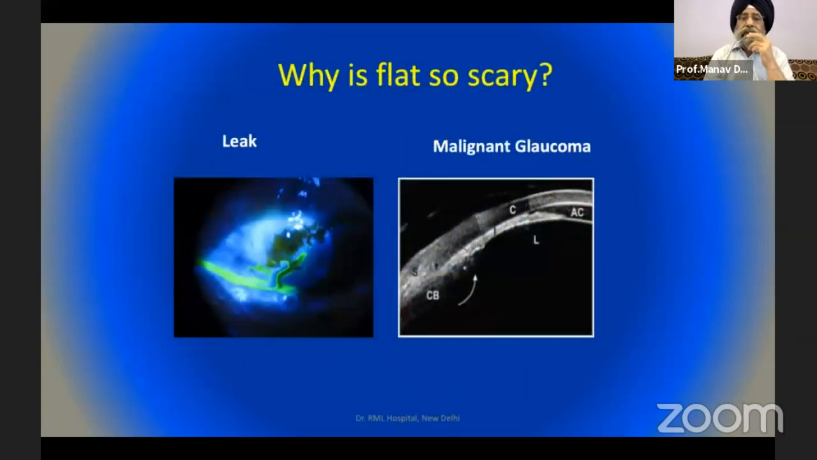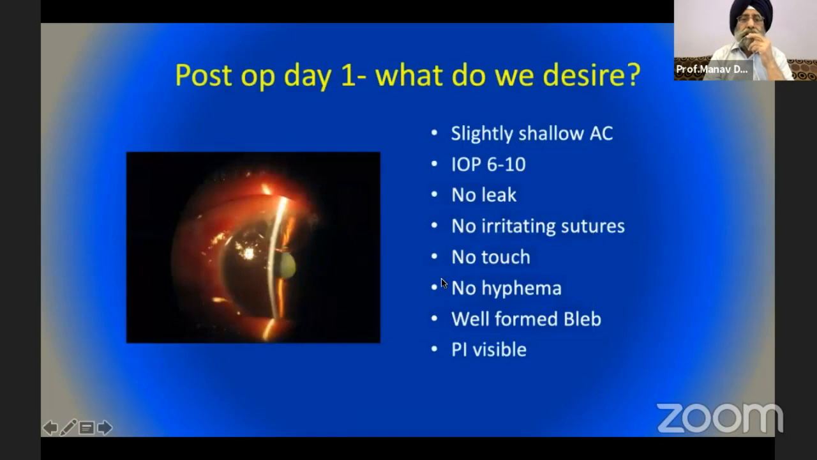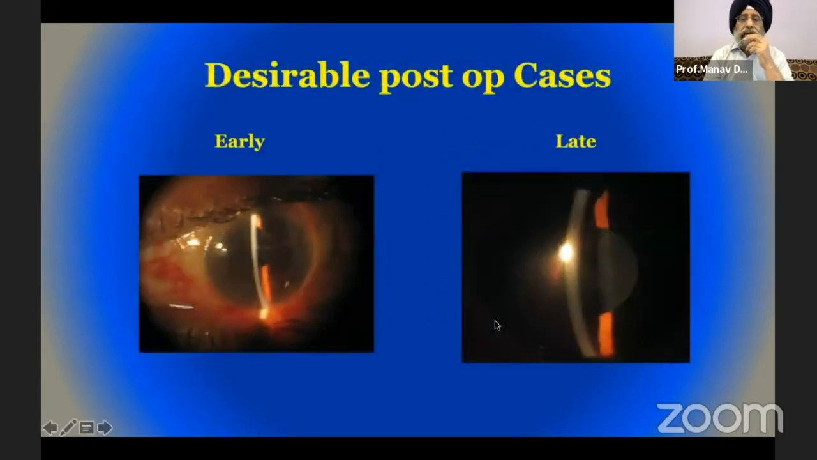So why is a flat AC so scary? It is because of 2 main things: a leak and a malignant glaucoma fear. So what is an ideal post-operative day 1 or day 2 appearance? Slightly shallow AC, IOP 6 to 10, no leak, no irritating sutures, no touch, no hyphema, a well-formed bleb, and a visible PI. So this is the appearance of early and late ideal cases.